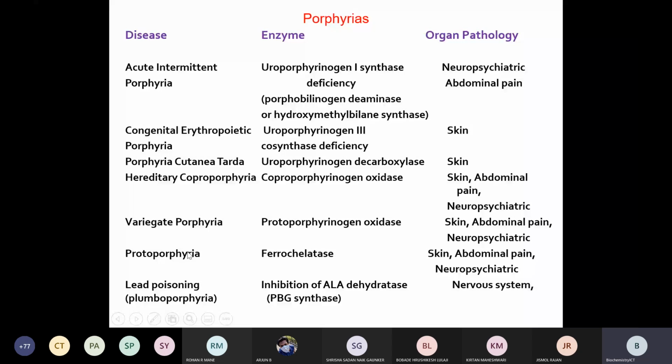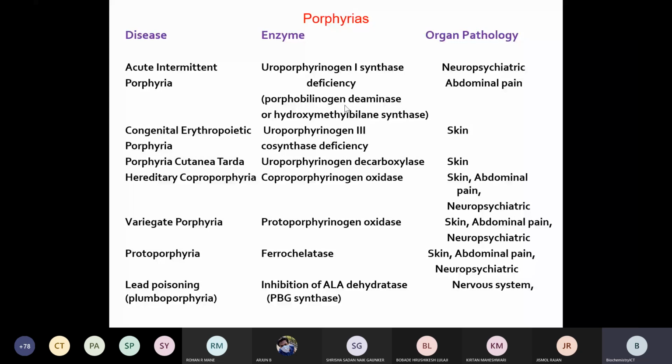If you prepare a table, you can write in detail about all the porphyrias. Heme synthesis and a note on porphyria can be asked as a long essay question. If you write this table, even if you are not able to explain more, we will come to know that you have understood properly what enzyme defect is there and what symptoms are seen.